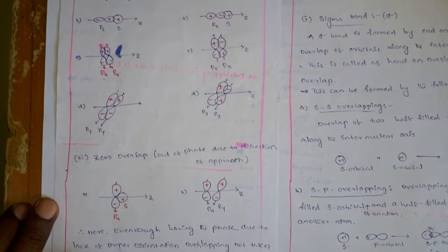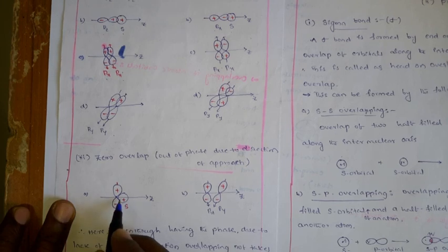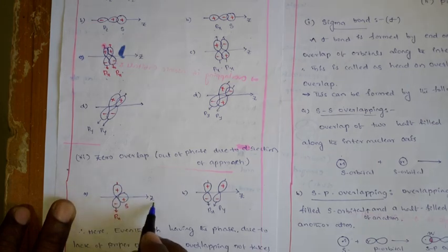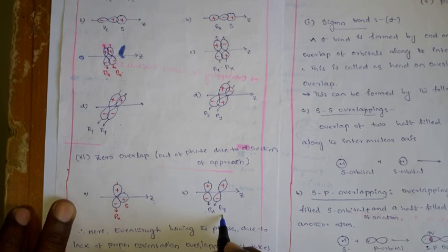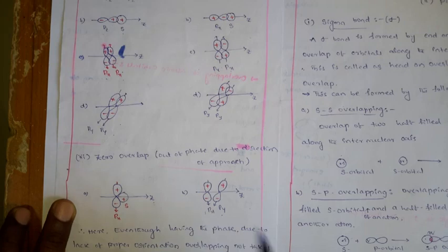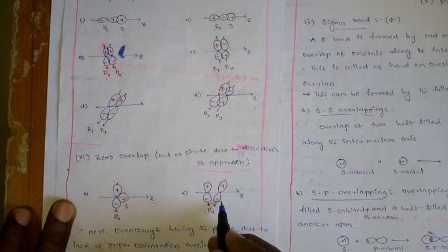The examples are, see here, px overlapping with the s orbital. You know that the s orbital is spherical in shape, and px is exactly perpendicular to the internuclear axis. Already I told you what the internuclear axis is. So how are they overlapping? Here it is perpendicular to the internuclear axis, but it is parallel to s. So how can they overlap? They cannot overlap, right? Similarly px and py, you know that px and py are both perpendicular in nature. When they are perpendicular, will they overlap each other?